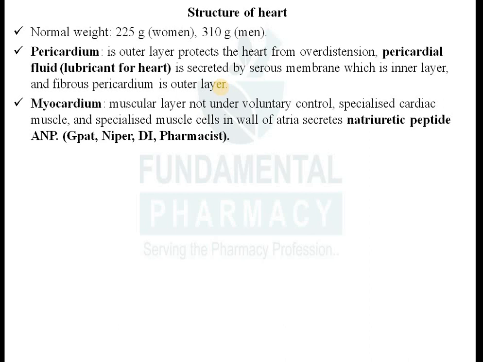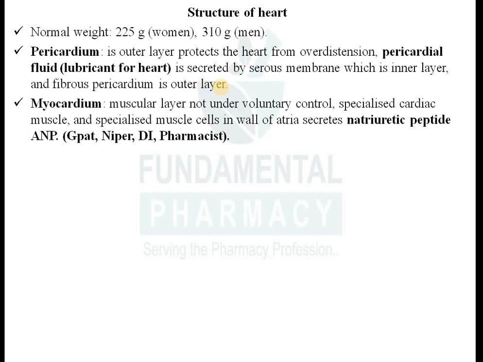So the myocardium is the middle layer of your heart, it has smooth muscle and some sort of autonomy; it contracts and relaxes on its own.